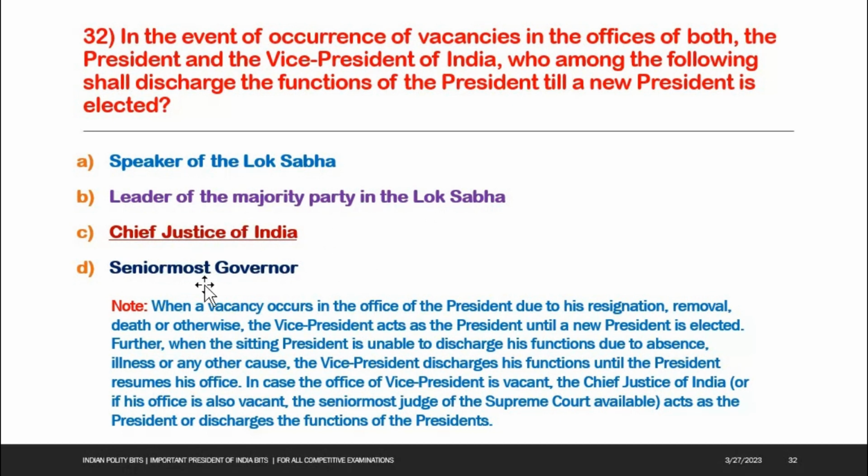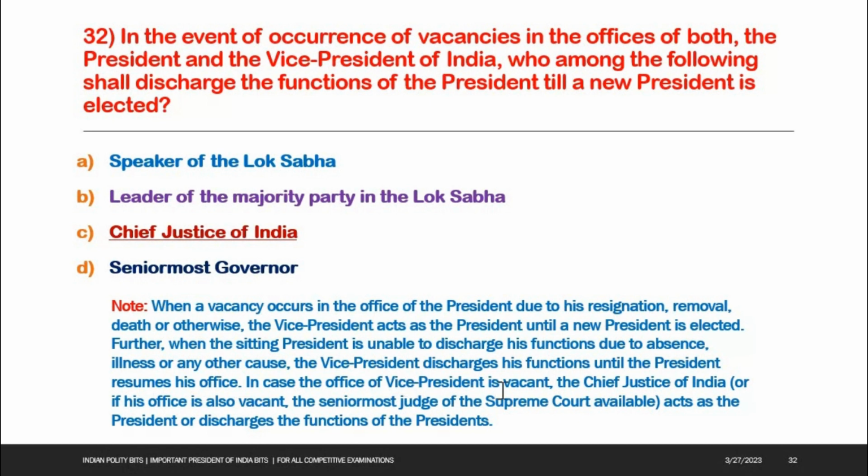Chief Justice of India. See the note here. When a vacancy occurs in the office of the President due to his resignation, removal or death or otherwise, the Vice President acts as the President until a new President is elected. Further, when the sitting President is unable to discharge his functions due to absence or illness or any other cause, the Vice President discharges his functions until the President resumes his office.